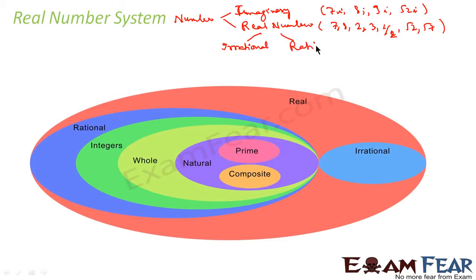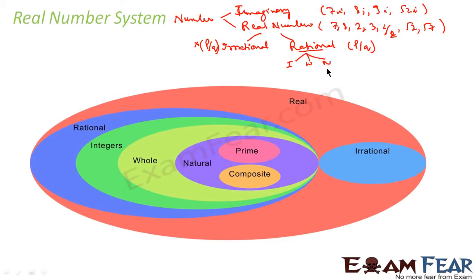Correct? Rational numbers are any numbers which can be represented in the p by q form, where q is obviously not equal to 0, and irrational is something which can't be represented in p by q form. Rational numbers, again, can be further classified into integers, whole numbers, and natural numbers.